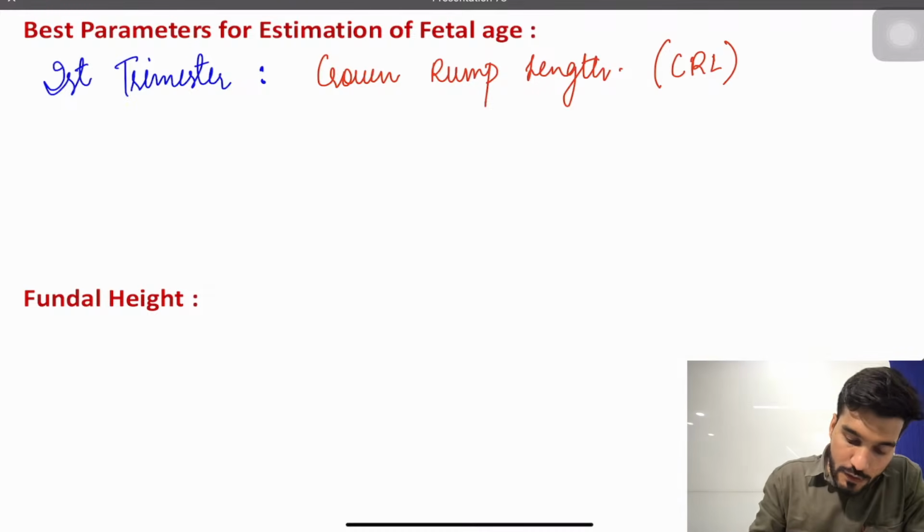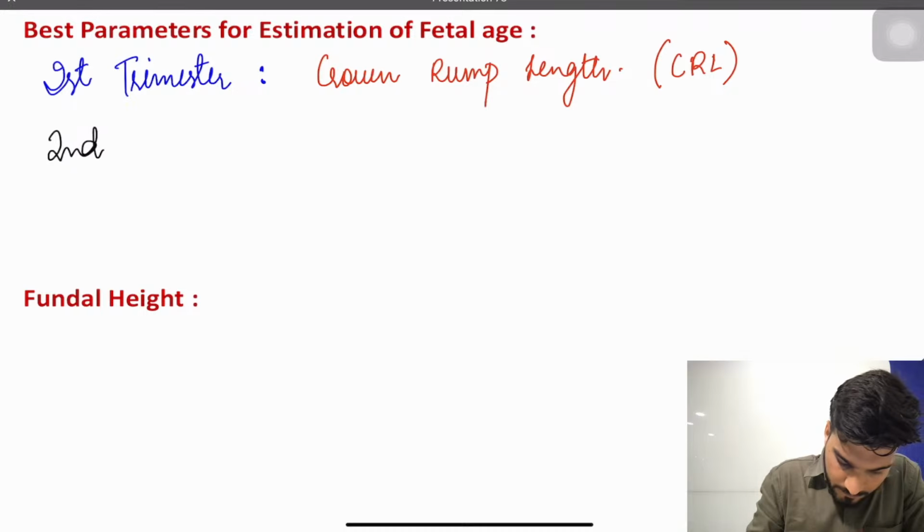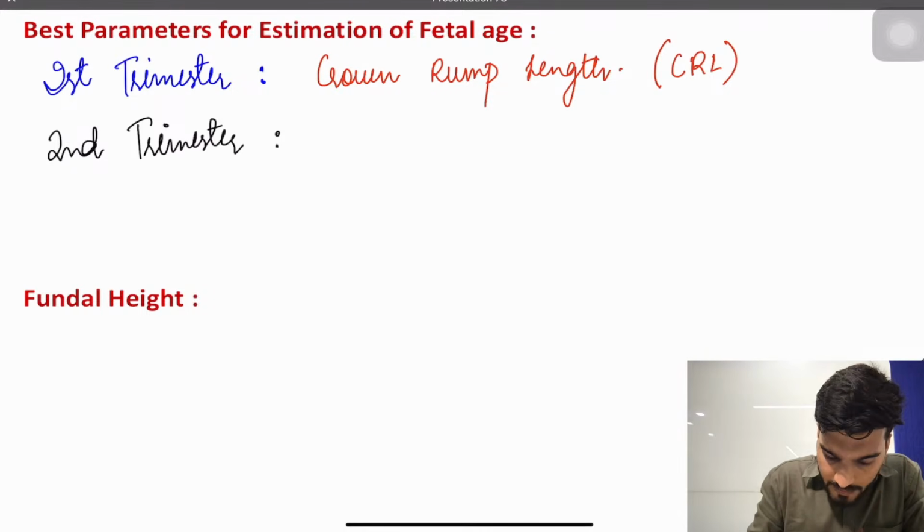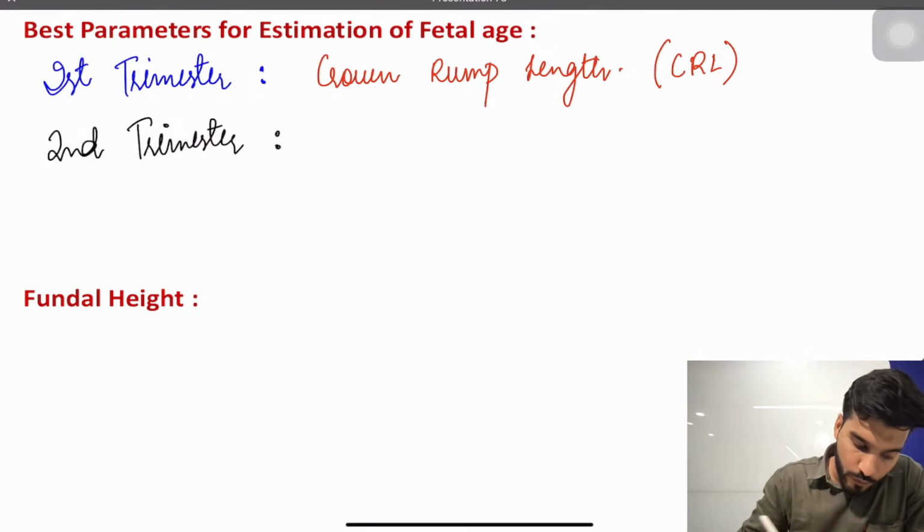In the second trimester we check the biparietal diameter, BPD.